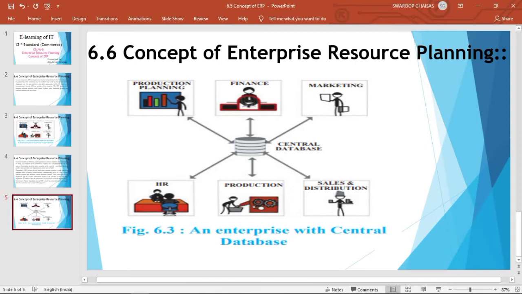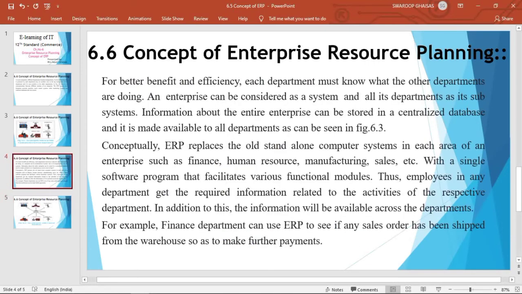Similarly, suppose the production and planning department wants to make a plan for future production. For that purpose they can access the data of the sales and distribution department, that is, what is the total available stock and how many products have been sold, so that they can make a plan about the production. So in this way every department can access the data from other departments.